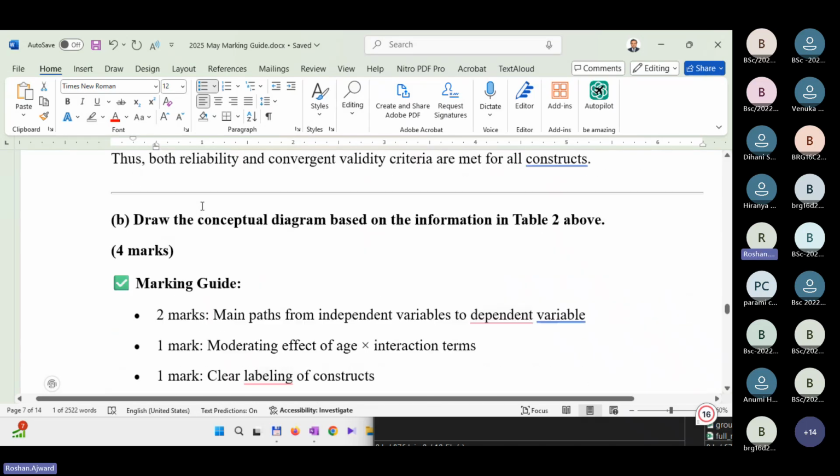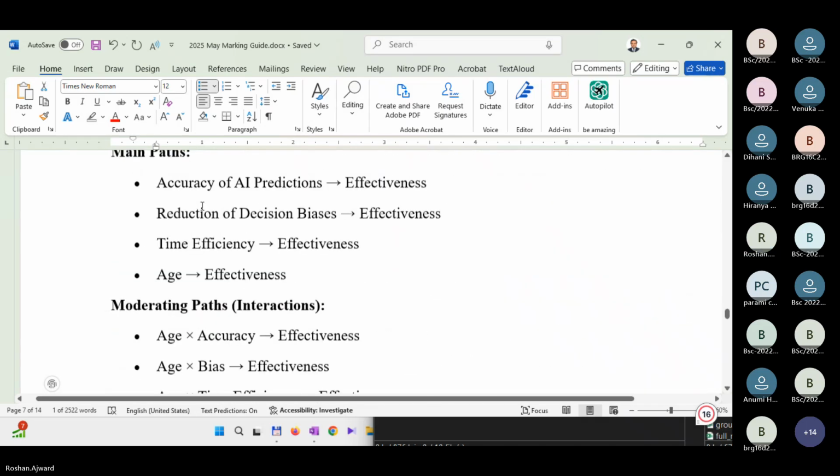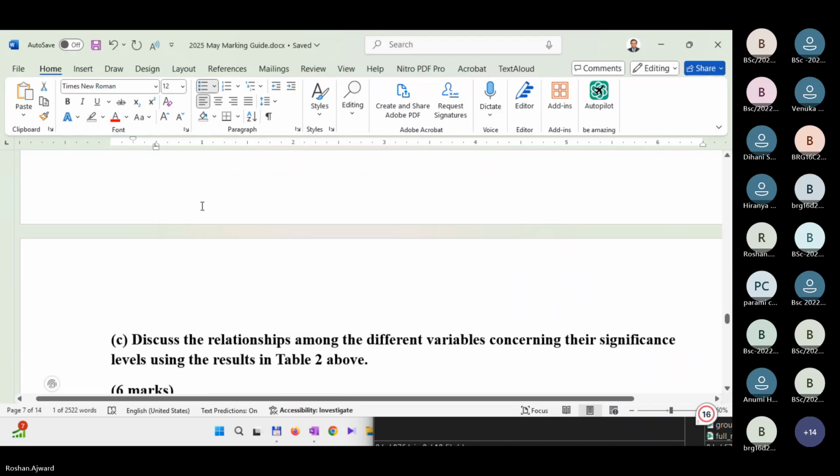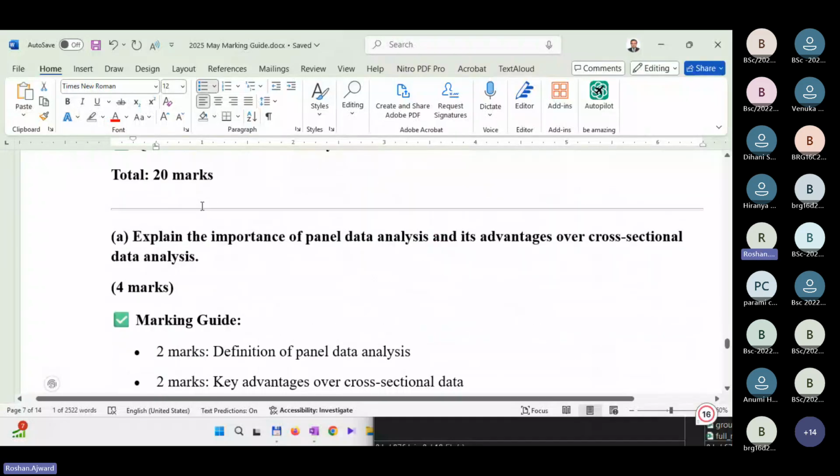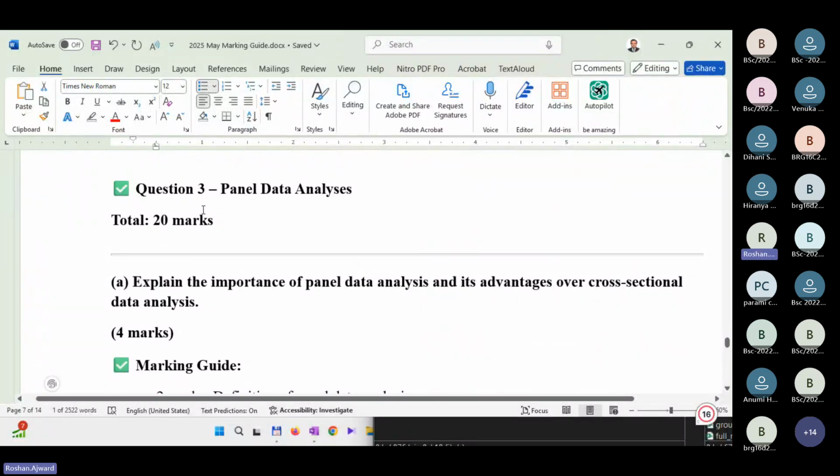Let's go to question number 3 again. Question number 3 is the last question. The answer is placed at the end.